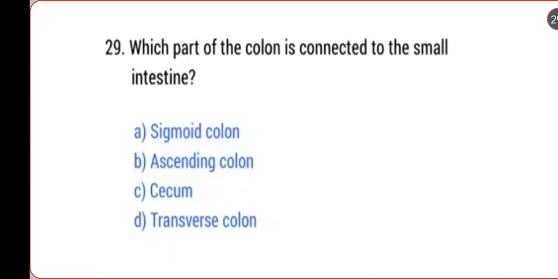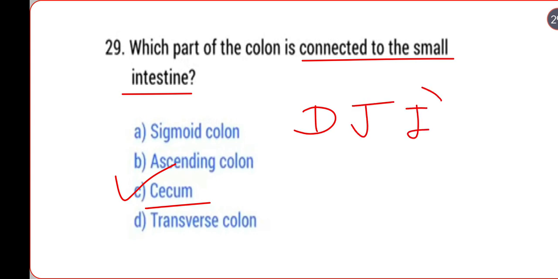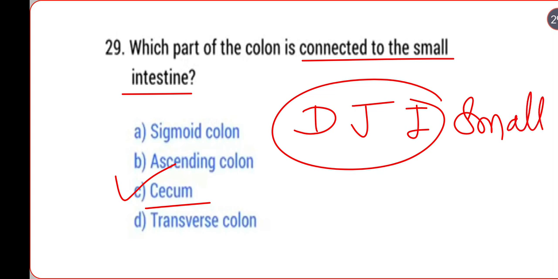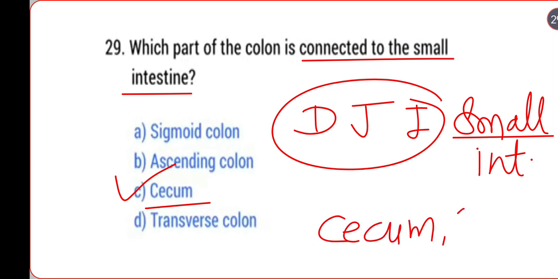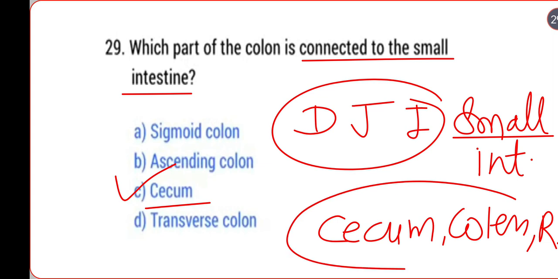Okay. Next, which part of the colon is connected to the small intestine? Cecum. Look, duodenum, jejunum and ileum are the parts of the small intestine, and cecum, colon and rectum are the parts of the large intestine.